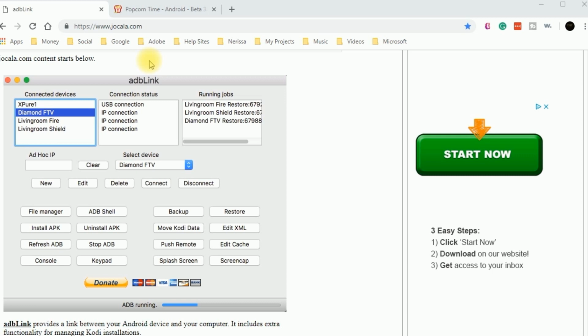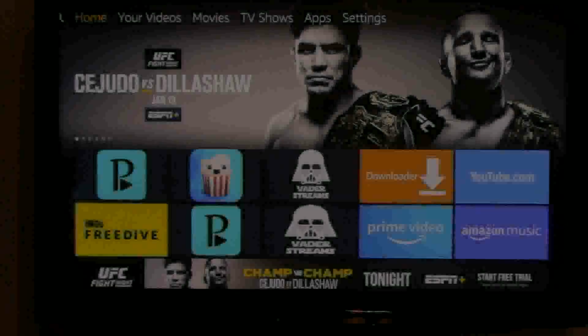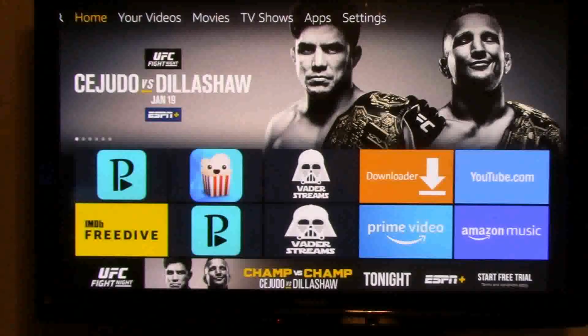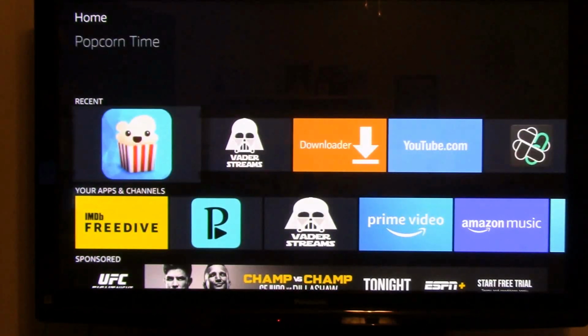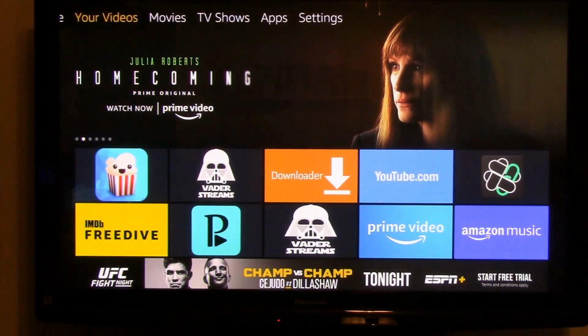I've had Popcorn Time on my Firestick. I'll go to that real quick and show you that I've uninstalled it. Alright, so here we are on the TV, and you'll notice that I have Popcorn Time right here. Well, we're going to get rid of that, so you can see that this works. We're going to have to go to settings,